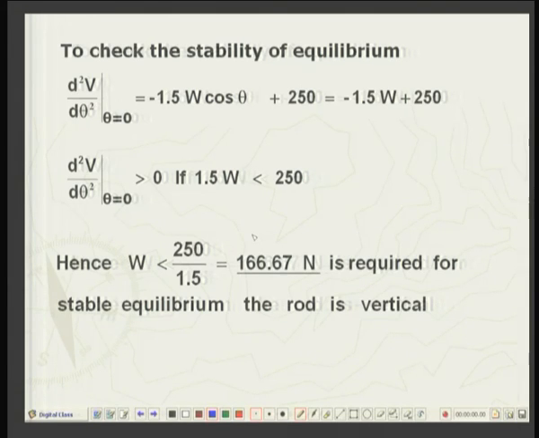As soon as this limit is exceeded, the equilibrium becomes unstable, not that it will immediately collapse. What it means is that if I give a small disturbance to the rod, this disturbance will grow and immediately the rod will fall down, and hence the weight will fall down.